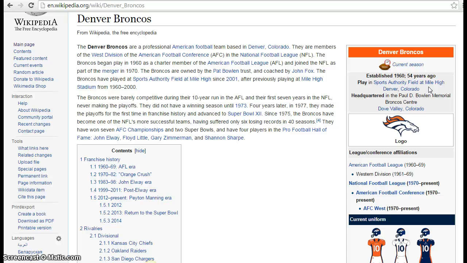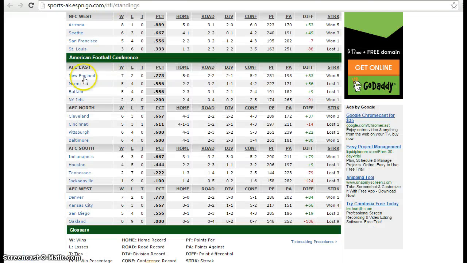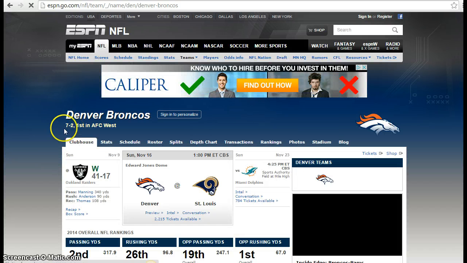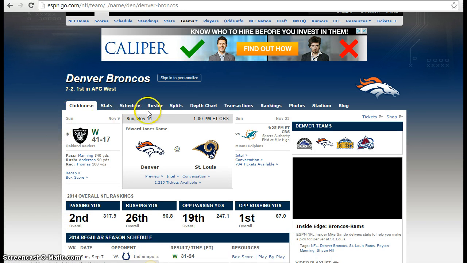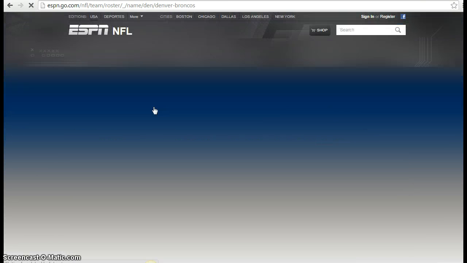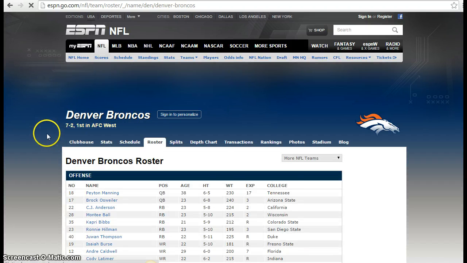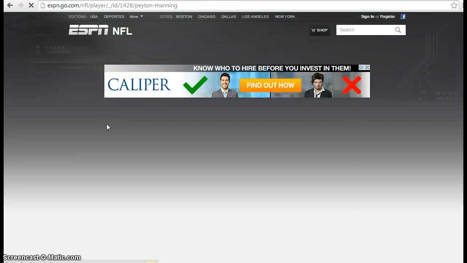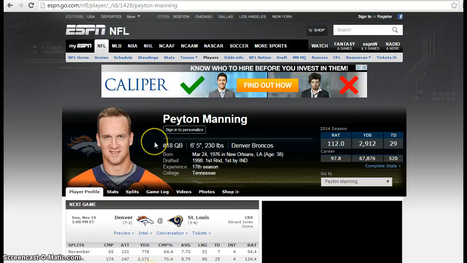So I'm going to pick one player. So to pick a player, we need to go back to the first website we were at. We're going to click on Denver Broncos, and they're going to pop up, and you are going to scroll over to where it says roster, and roster it's going to list all of their players. And again, I told you that I'm a fan of Peyton Manning, so let's pick Peyton Manning. We're going to pick him. And so we've picked Peyton Manning. So that's the player that I picked.